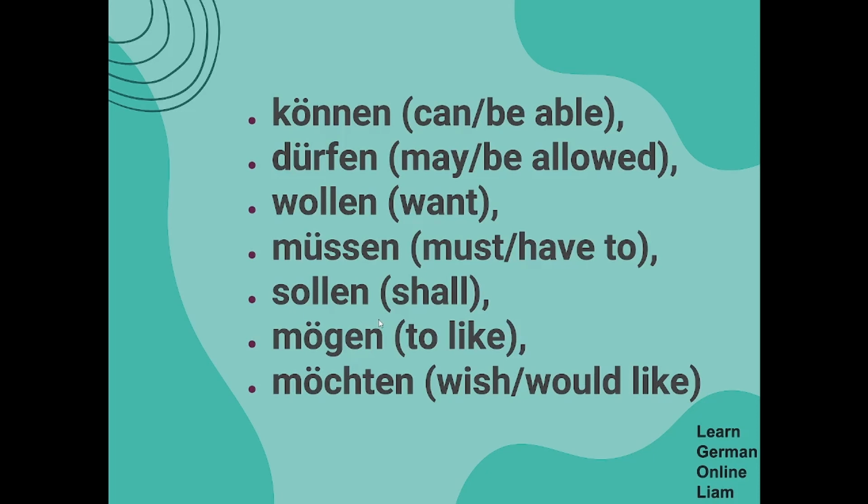In German, there are 7 modal verbs. They are können. Können is like can or be able to. In English, dürfen is like may. Even though the meaning is like this, you cannot directly use them very similarly to English, because there are certain differences in how friendly you want to say something.